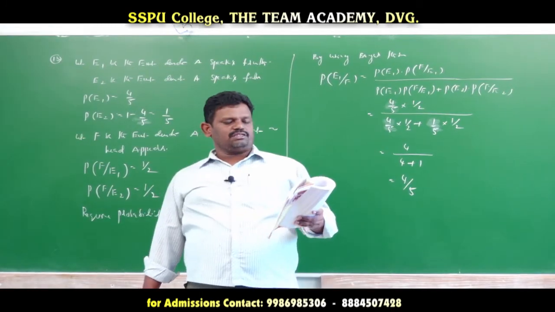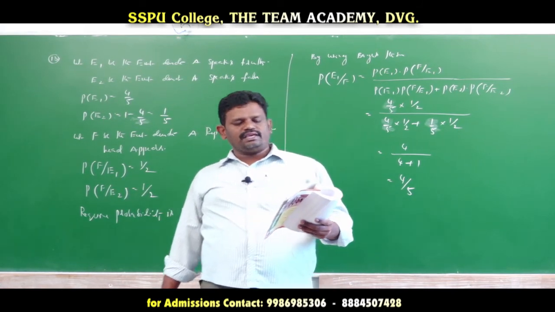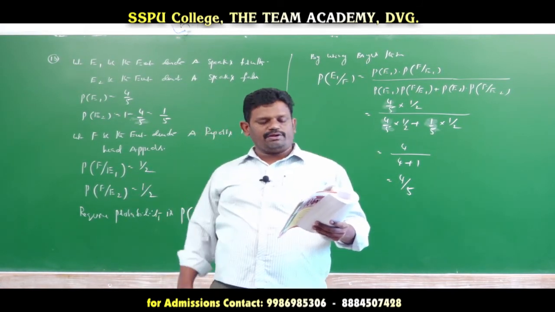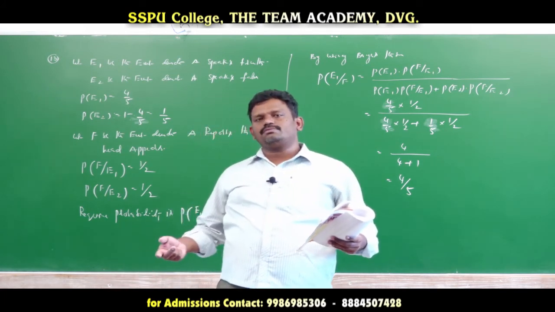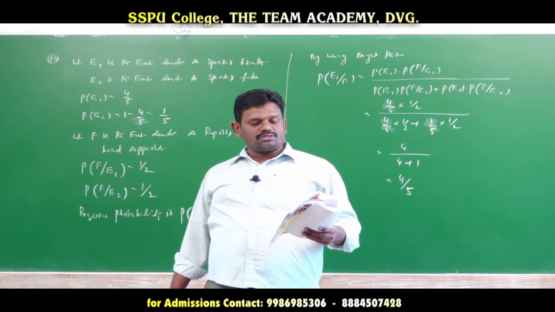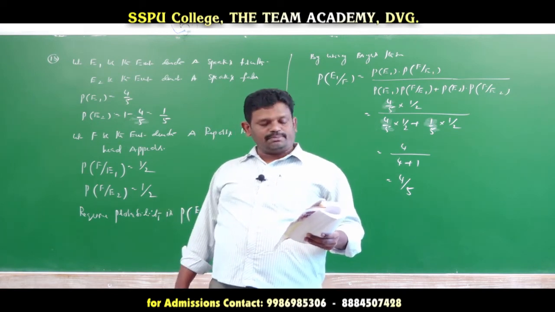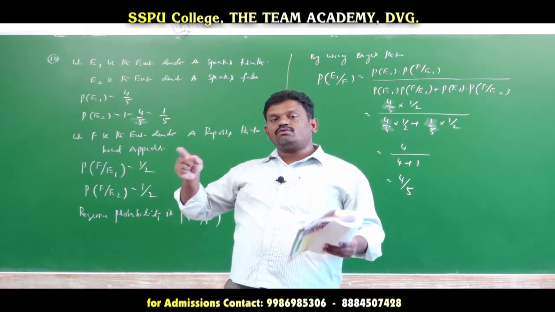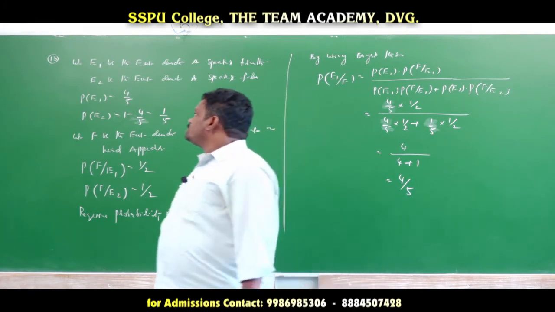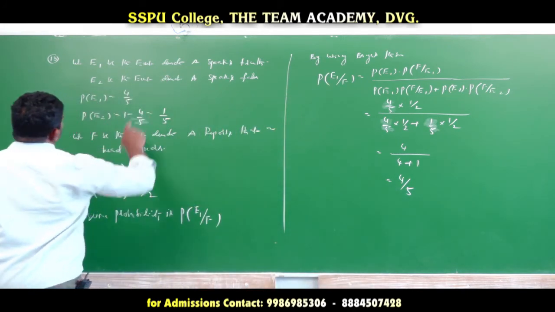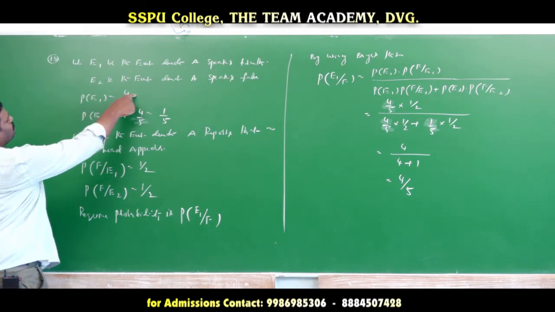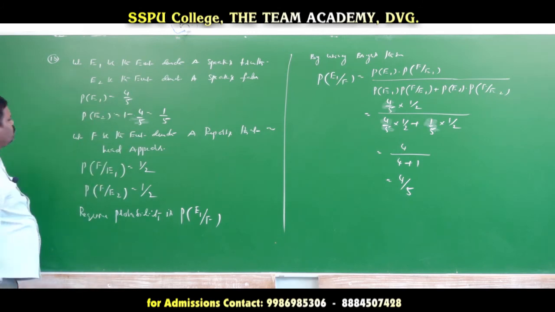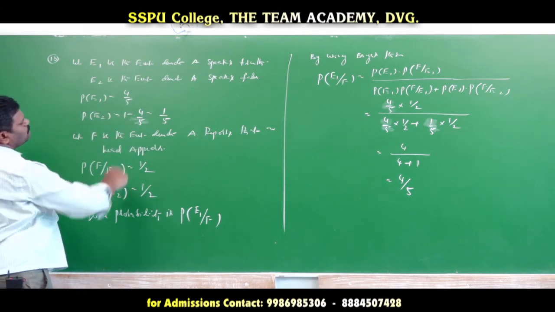For the 13th question, Sima: the probability that A speaks the truth is 4 by 5. A speaks the truth with probability 4 by 5. A coin is tossed, so two outcomes, head or tail. A reports that a head appears. The probability that actually there was a head is required. So E1 be the event denoting A speaks truth, E2 be the event denoting A speaks false. So probability of E1 is 4 by 5, and probability of E2 is 1 by 5.